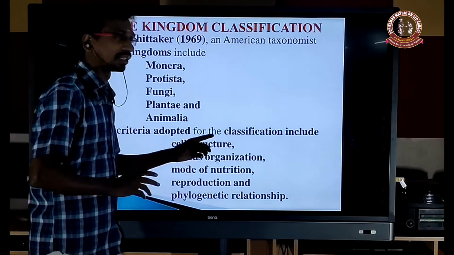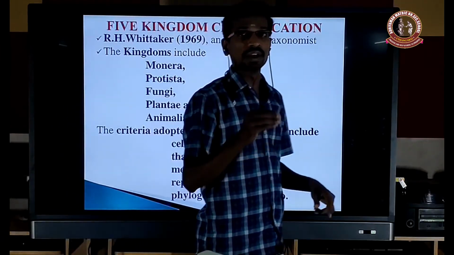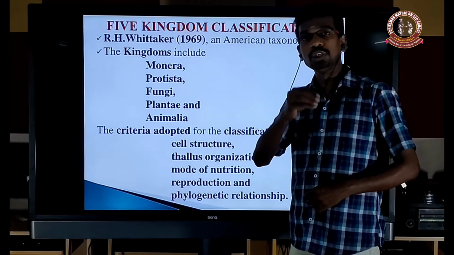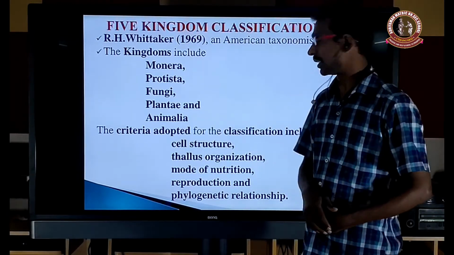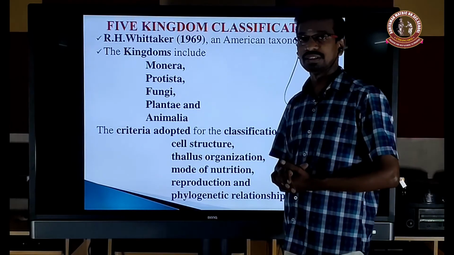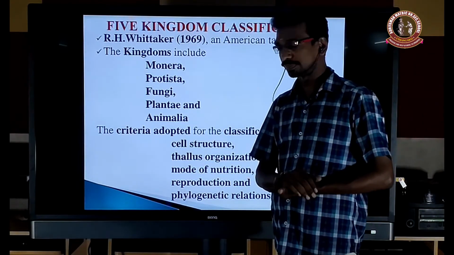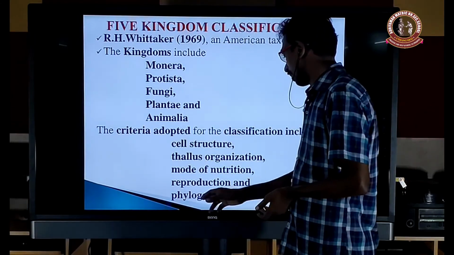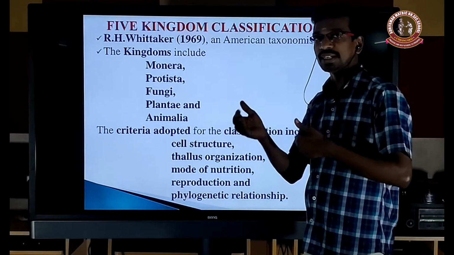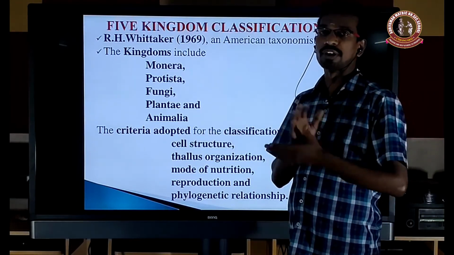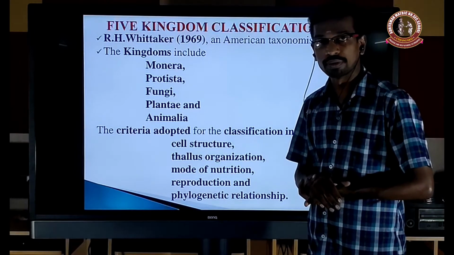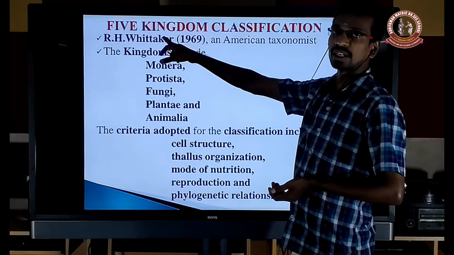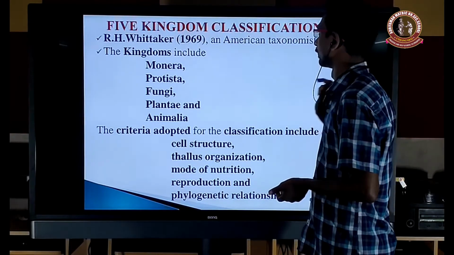The first one is cell structure, whether it's a prokaryote or eukaryote. And then thallus organization, whether it's unicellular or multicellular. Mode of nutrition, whether it's an autotroph or heterotroph. Reproduction, whether asexual or sexual. Phylogenetic relationship, that is genetic relationship, similarities and dissimilarities among the different groups of organisms. So these are the criteria adopted by Whittaker in the five kingdom classification.